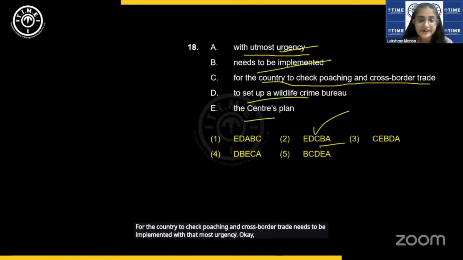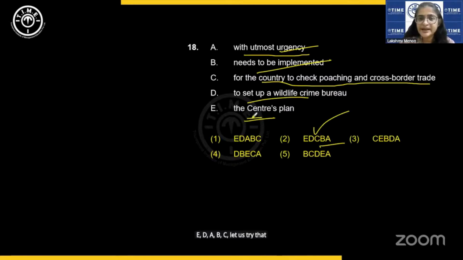Okay, you are saying first EDABC. Let us try that out. The center's plan to set up a wildlife crime bureau with utmost urgency. With utmost urgency. To set up with utmost urgency doesn't make sense.